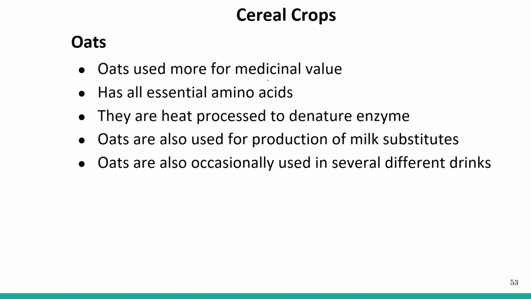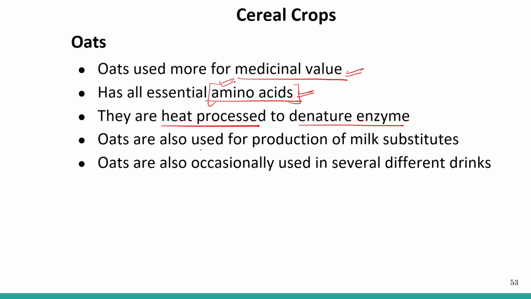Oats are used for their medicinal value. So it has medicinal value, and it is consumed in that way, and it has all essential amino acids. So it is good if we are consuming it because we are getting all the essential amino acids, right? They are heat processed to denature enzymes.